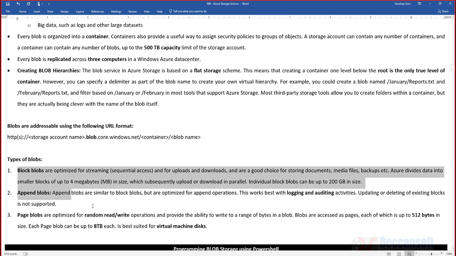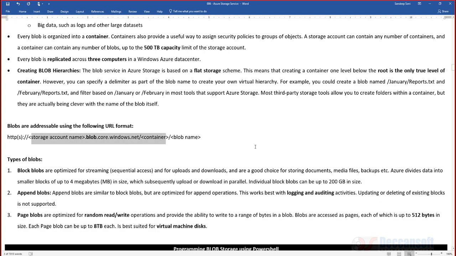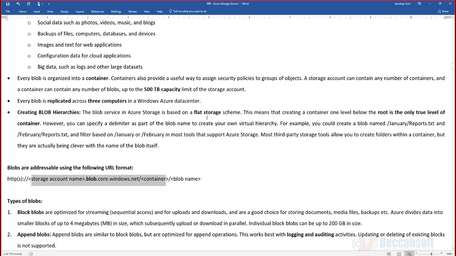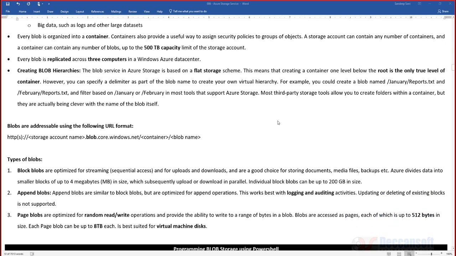So 3 types of blobs, remember. There can be questions based on this also. There can be questions based on the URL. There can be questions based on the information, like what is case sensitive, case insensitive stuff. Small topic, but a lot of important things here.